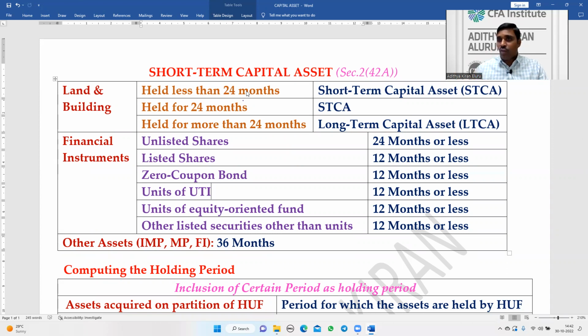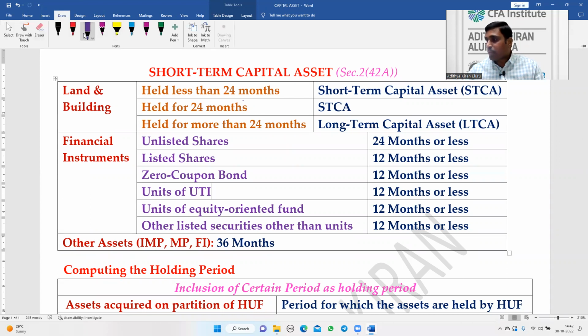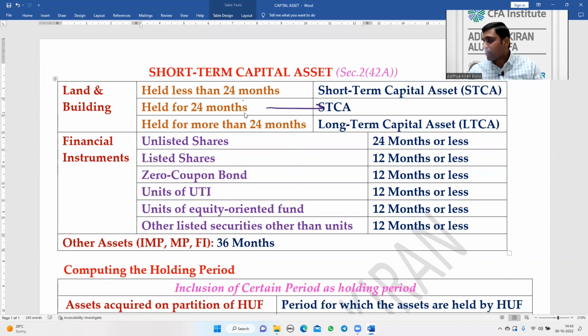This is the important point, and it applies only to land and building, not all immobile property. So total assets are categorized into three parts: land and building, financial instruments, and other assets.